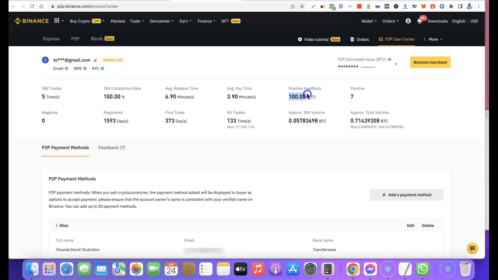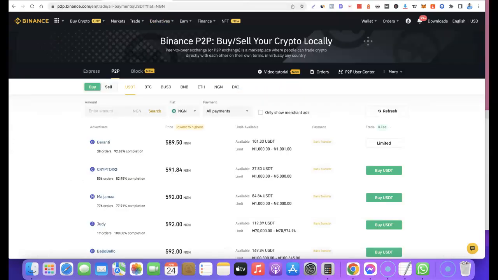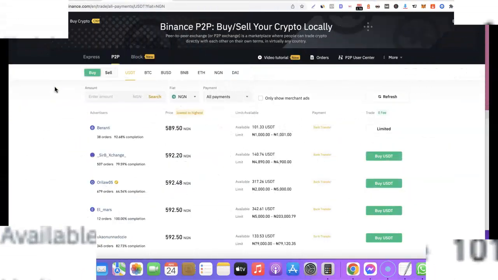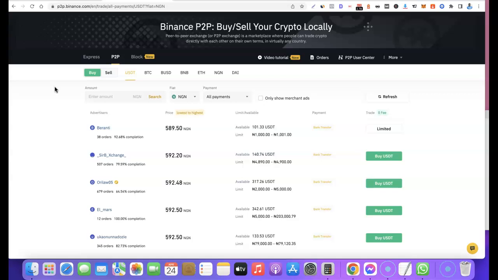Now this is what you want to look out for. You want to look out for people with 100% or something around 97% to 100%. This is what you want to look out for when you are buying and selling on Binance P2P. The goal is to buy low, then sell high. The next thing we're going to do is choose the merchant from whom you're going to be buying your first USDT.